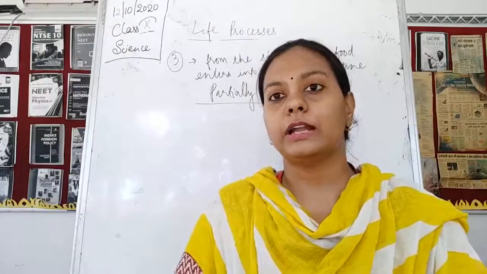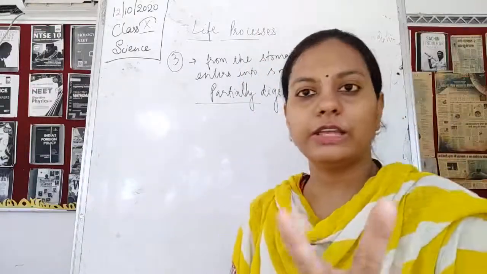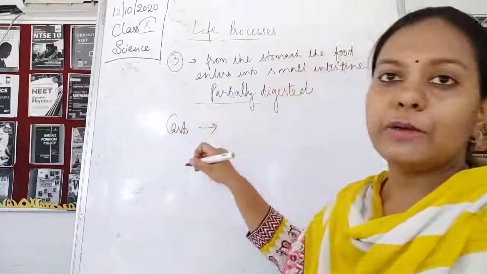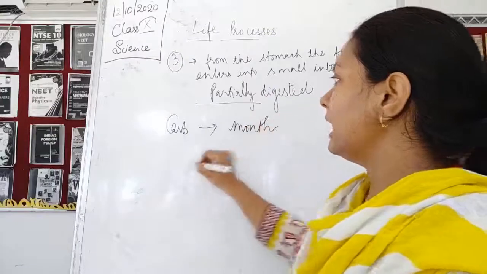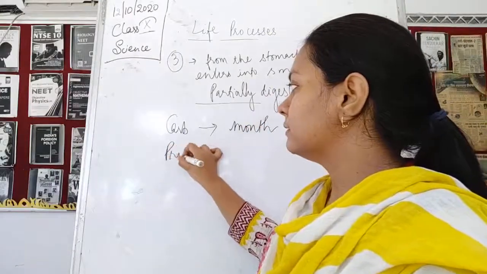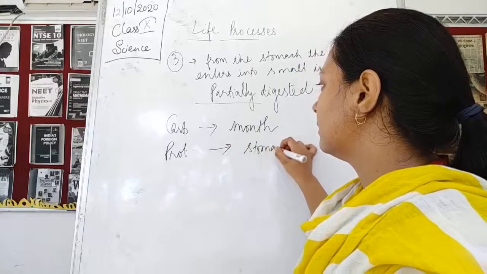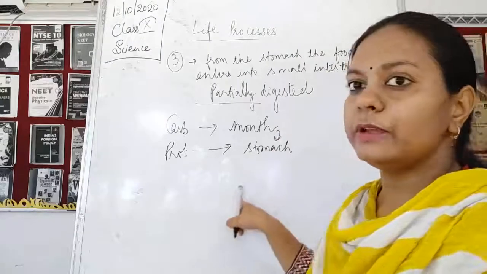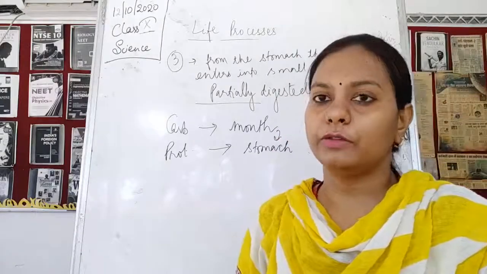But now here what happens? The partially digested proteins are coming. Two things are coming, please remember. One is the carbohydrate, which is coming from the mouth. Okay, and then the next is proteins. This protein is coming from the stomach. Now this mouth and stomach, both of them give us two things: we have got starch, and then we have got the proteins.